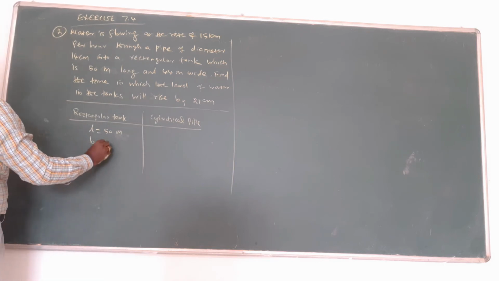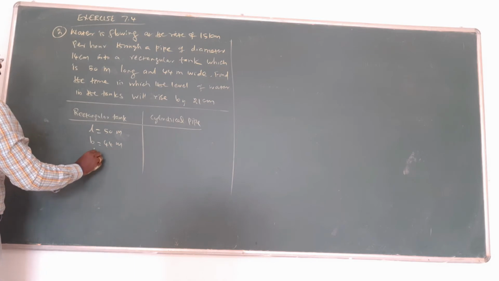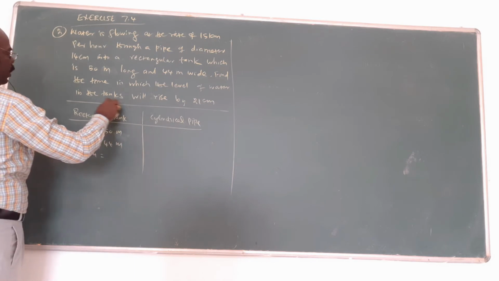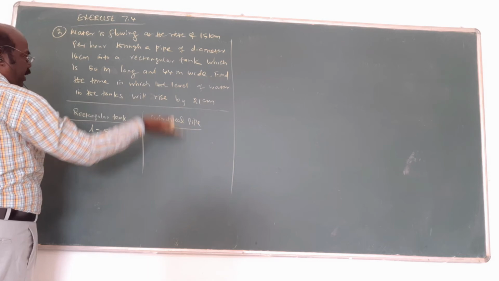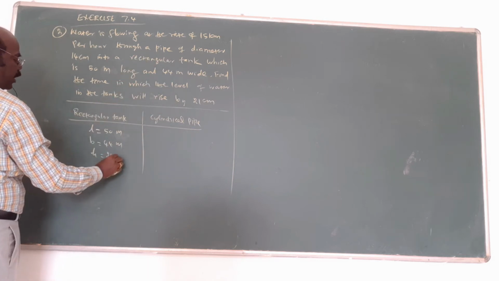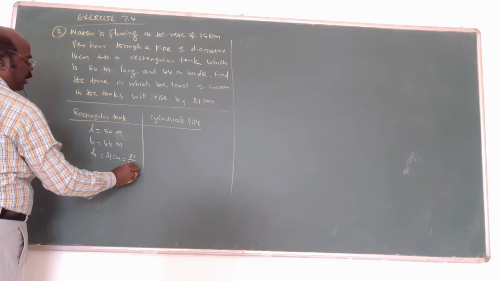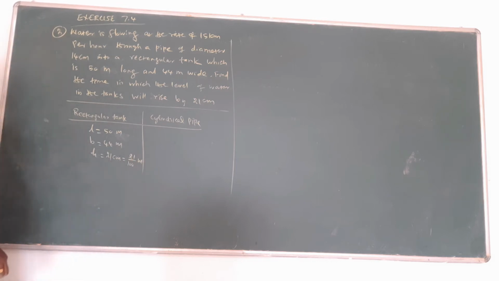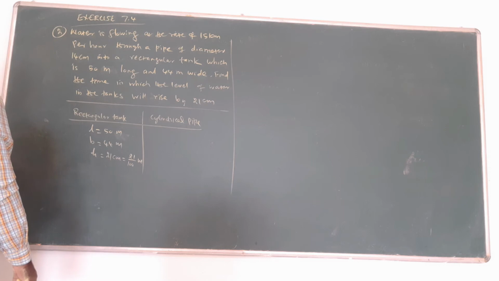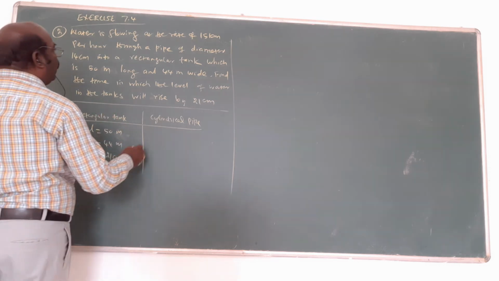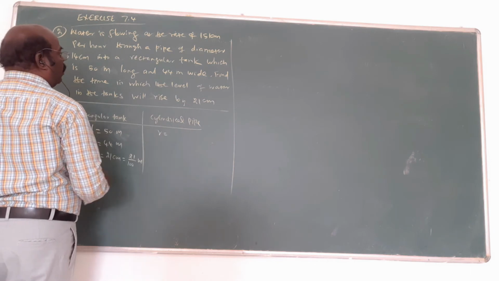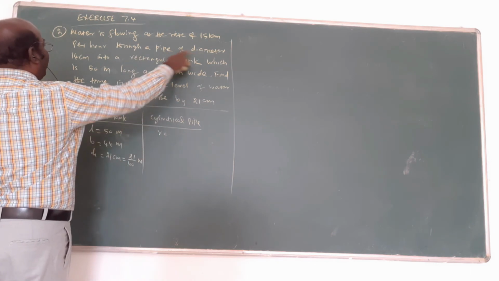Breadth is what? 44 meter. Height is what? 21. The tank water level rise is 21 centimeter. This can be written as 21 by 100 meter. That's very important. Divided by 100, that's meter.